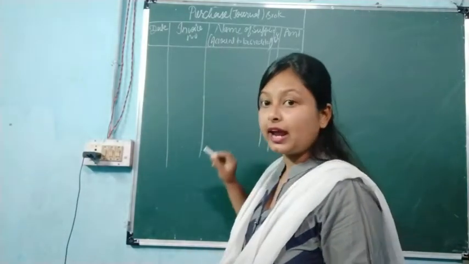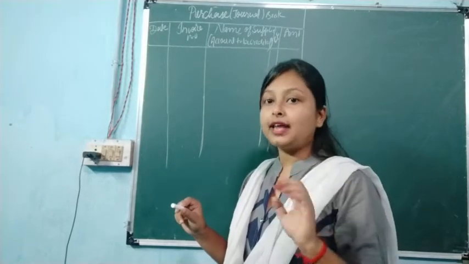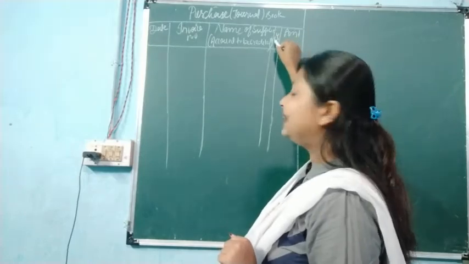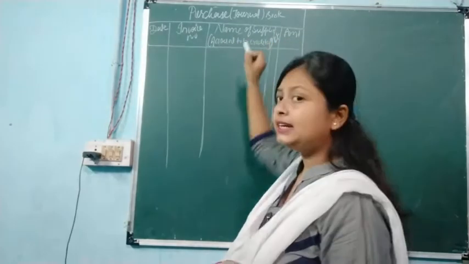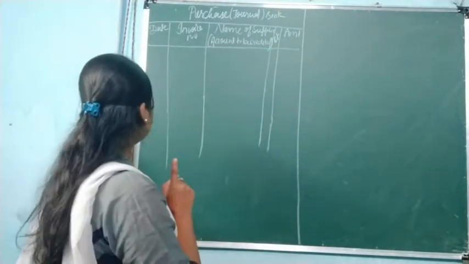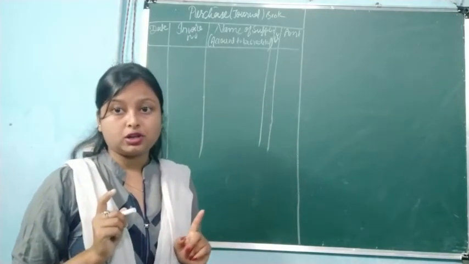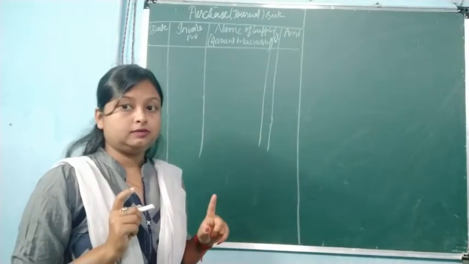Name here we will write down like XYZ Traders or Furniture Mart. Then amount, ledger folio. Here I have written account to be credited. You have to keep in mind that whose account will be credited and whose account will be debited, we have to mention.